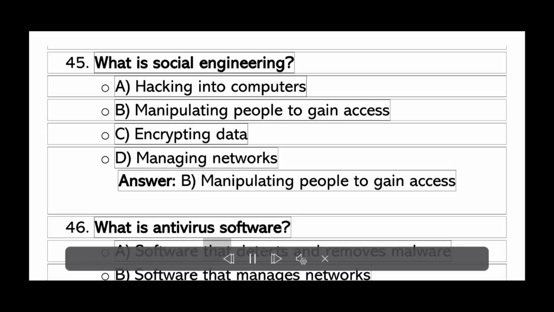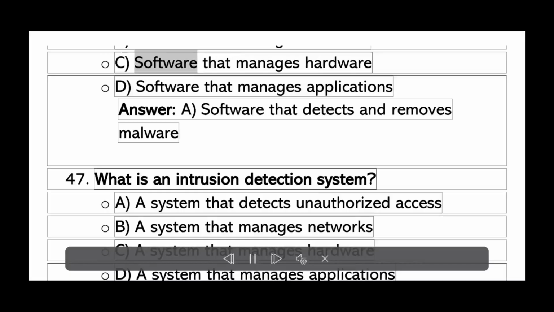What is antivirus software? A. Software that detects and removes malware. B. Software that manages networks. C. Software that manages hardware. D. Software that manages applications. Answer A. Software that detects and removes malware.